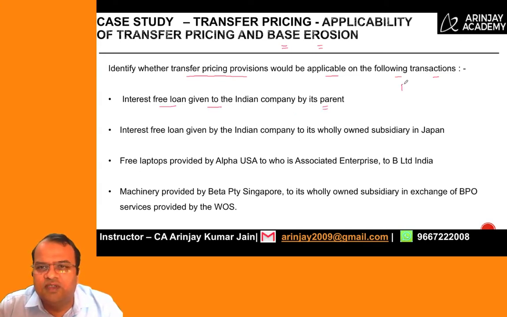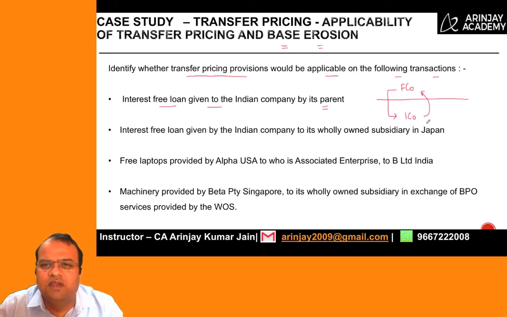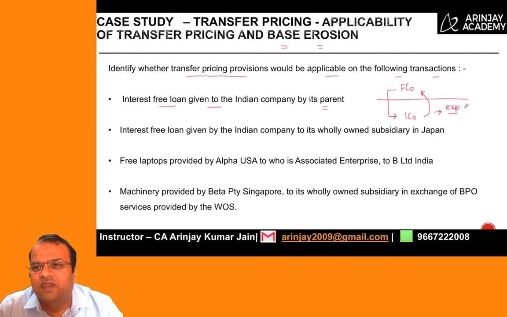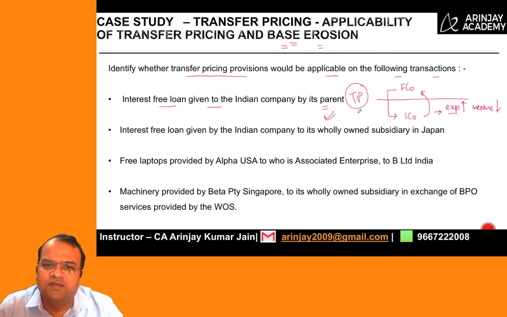So suppose there is a foreign company and there is an Indian company. This entity has given an interest-free loan to the subsidiary. Interest-free loan means there is no interest which is paid. Now in such a case, if interest is actually paid, what would it do for the Indian company? It will increase its expenses. If the expenses are increased, then the taxable income will be reduced and therefore base erosion concept will apply and TP provision cannot be applied in this case.